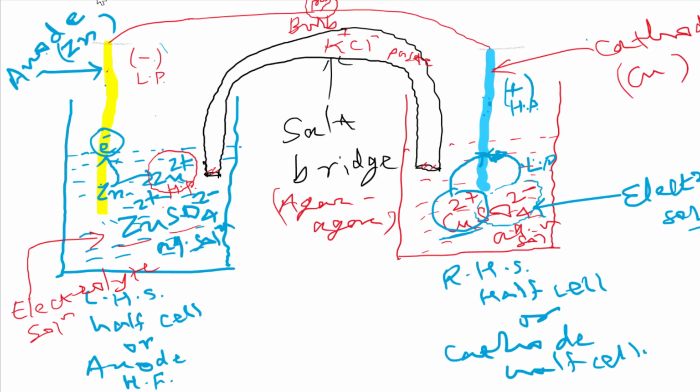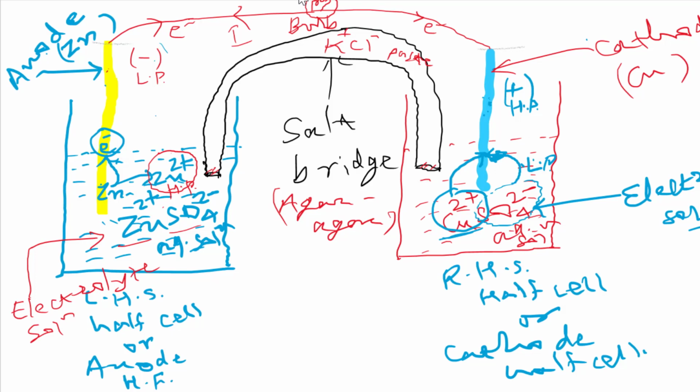When oxidation and reduction happen, this will produce electrons. These electrons go through this circuit to the cathode. The flow of electrons is known as electric current, isn't it? So when the electric current passes through this bulb, what happens? The bulb will glow. When the bulb glows, it means the cell is working properly, the cell is giving energy. Got it?